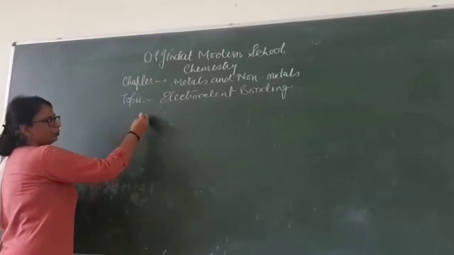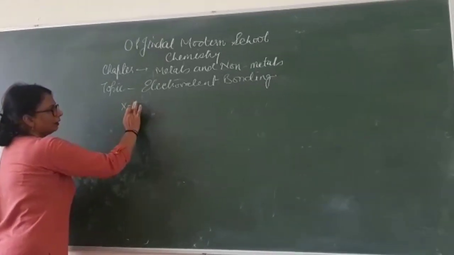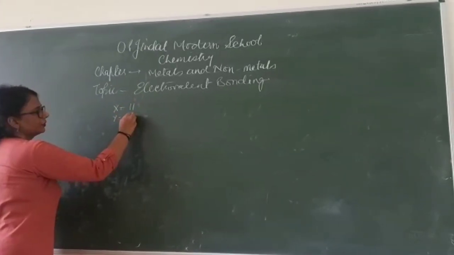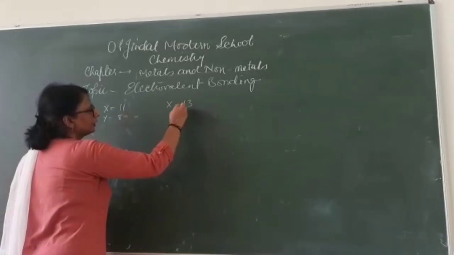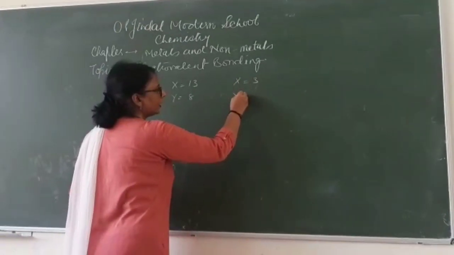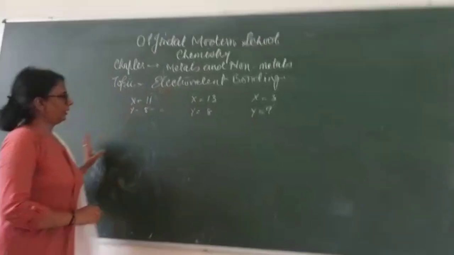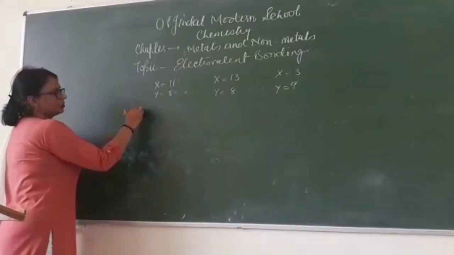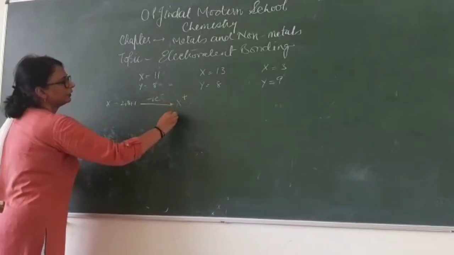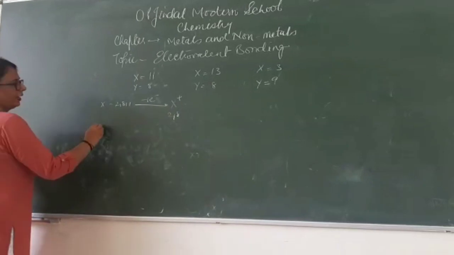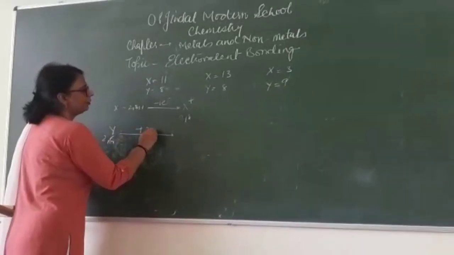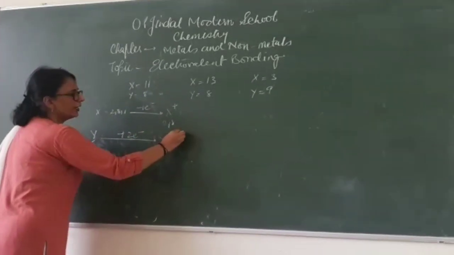So now I will be giving you 3 pairs. One is X with 11 and Y with 8. Another, take X with 13 and Y with 8. Then take X with 3 and Y with 9. Okay, let's discuss these. If X is 2, 8, 1, that means it is capable of losing 1 electron and it will form X 1 positive where the electronic configuration is 2, 8. If you take Y, it is 2 and 6 after writing the electronic configuration. So it is capable of gaining 2 electrons. So Y will be 2 negatively charged.